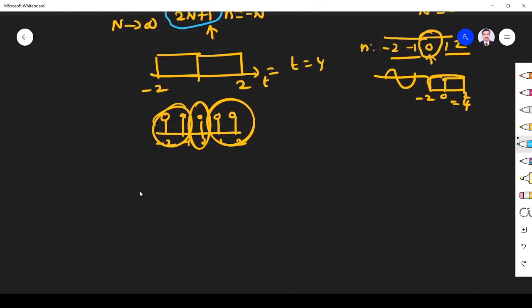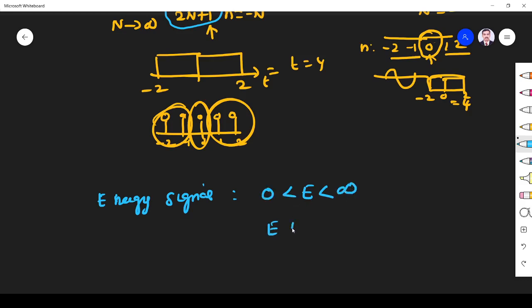Okay. So this is the expression to find the energy and power, but we can define it in a different way also. A signal is called an energy signal if it has finite energy and zero power. Finite energy means energy varies from 0 and it must be less than infinity.